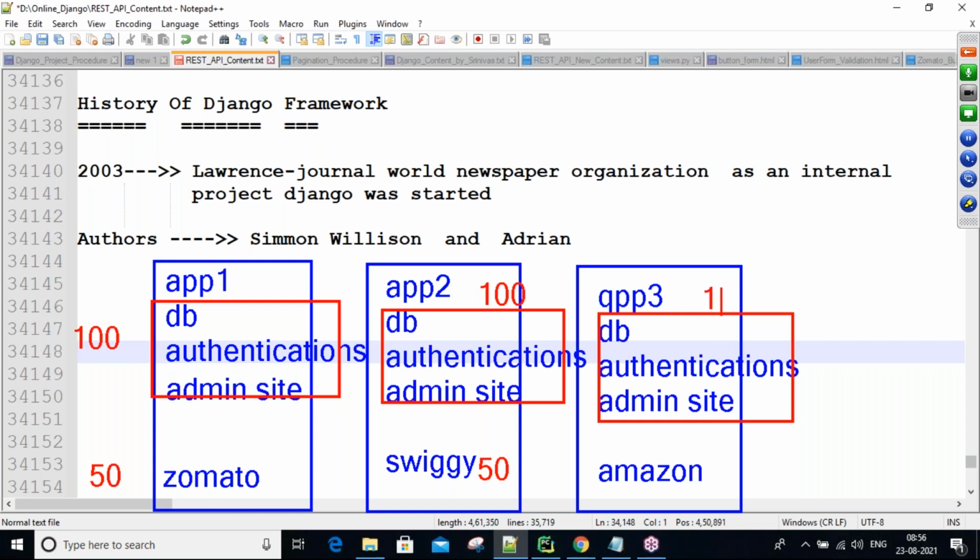So here also 100 lines you are developing, and 50 more lines you are writing for Amazon. Okay, so when they are developing multiple applications like this, in every application they write these 100 lines of code here. Okay, no problem.